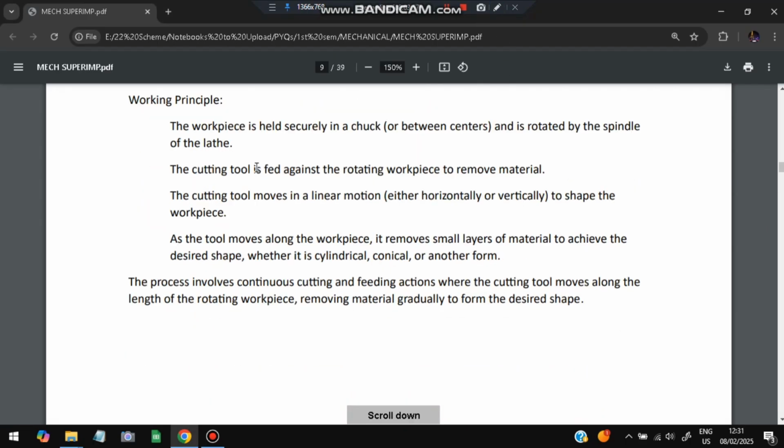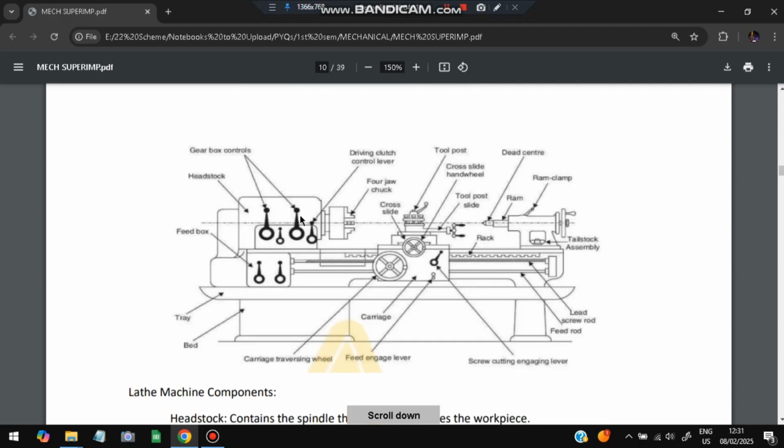The cutting tool is fed against the rotating workpiece to remove the material, and the cutting tool moves in a linear motion, either horizontally or vertically. As the tool moves along the workpiece, small layers of the material are removed. So this is the diagram of it.